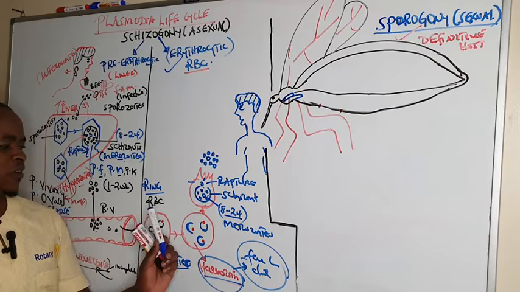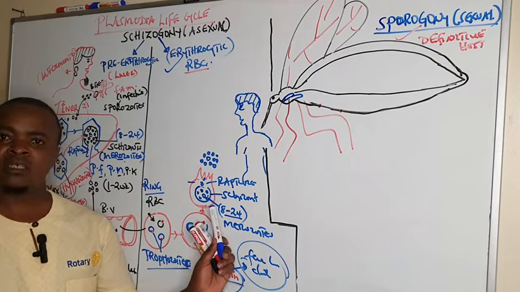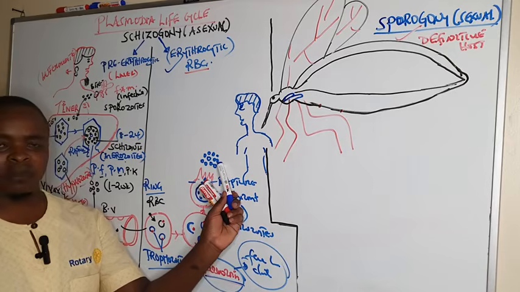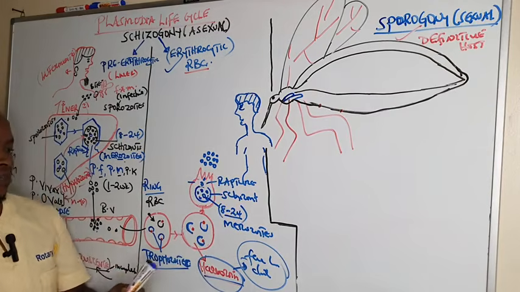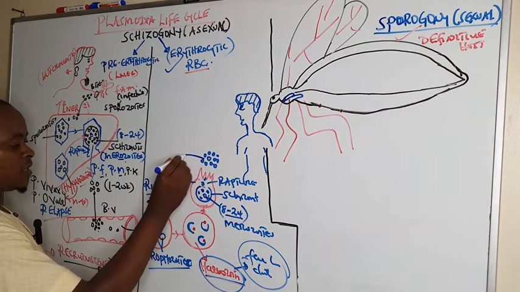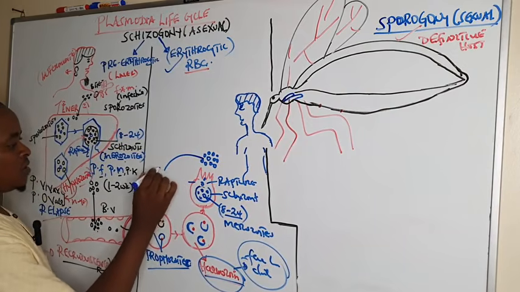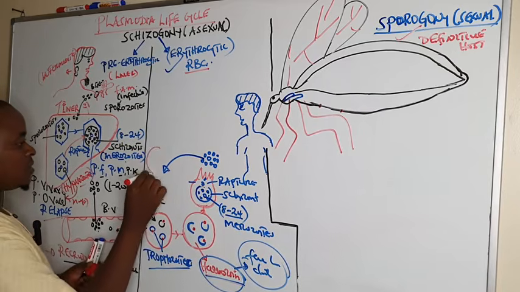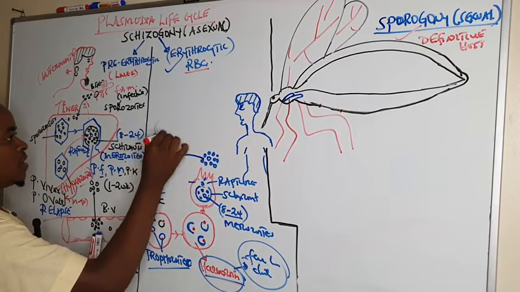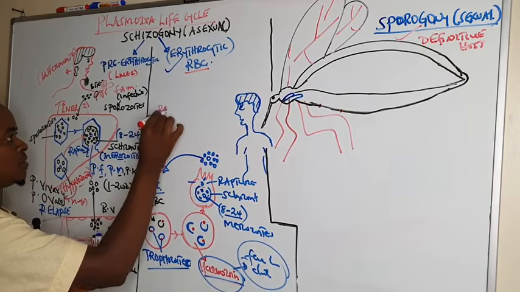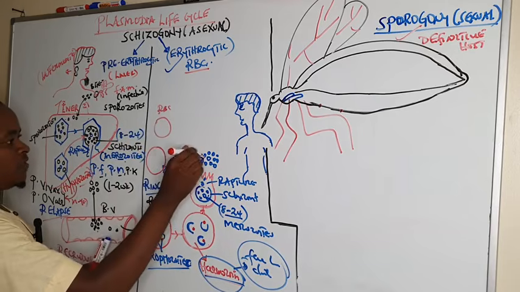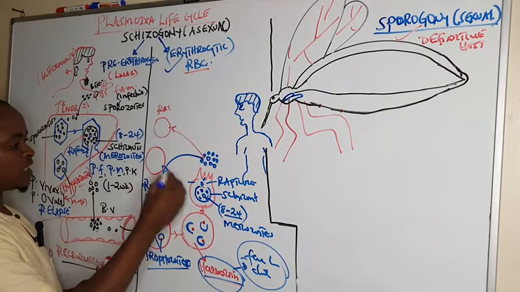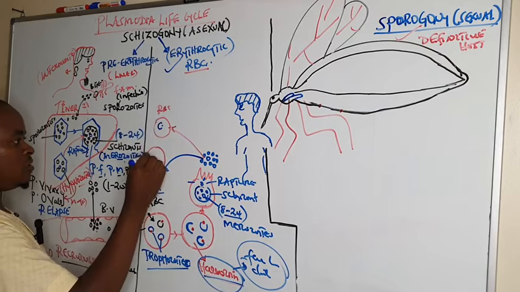So once the ring forms mature into schizonts, they rupture together with the RBC, releasing merozoites within the bloodstream. Some of the merozoites go and attack new red blood cells, and after attacking new RBCs, they again form ring forms, then schizonts, and the cycle continues.